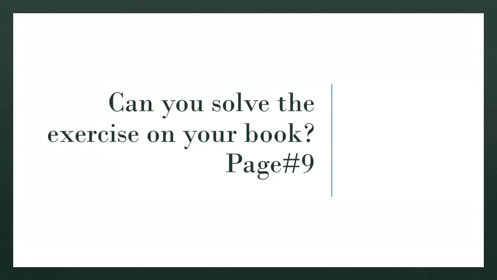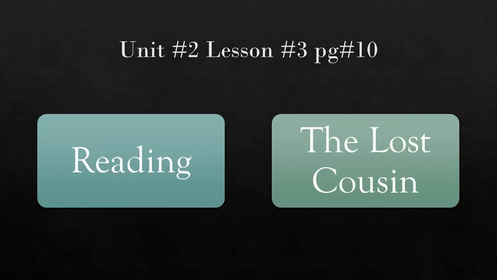Now come to Unit 2, lesson number 3, page number 10. Here we have a story to read, and the topic is the lost cousin. Dear students, reading is an activity that you have to do yourself. Open your books at page number 10.